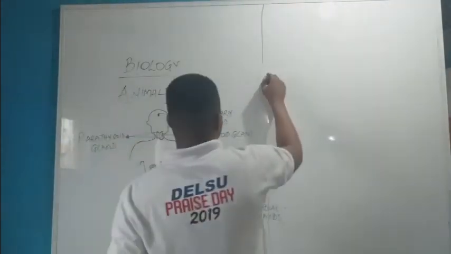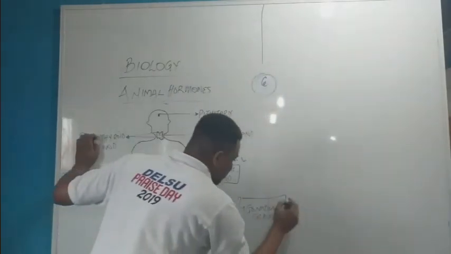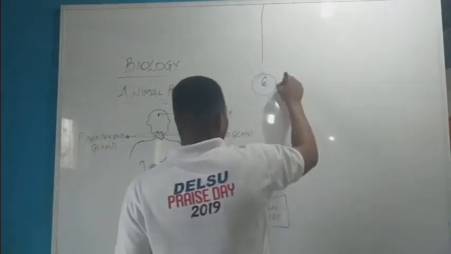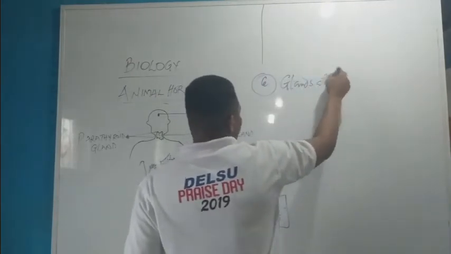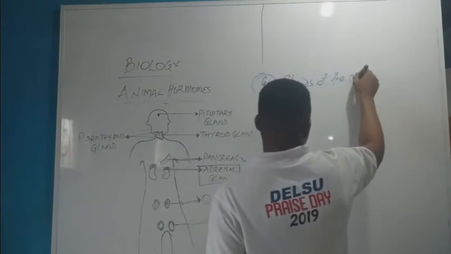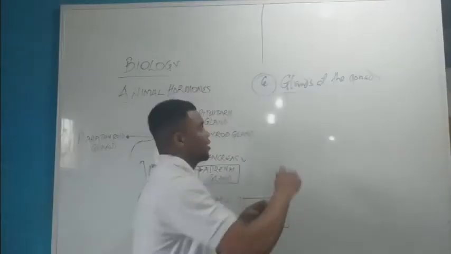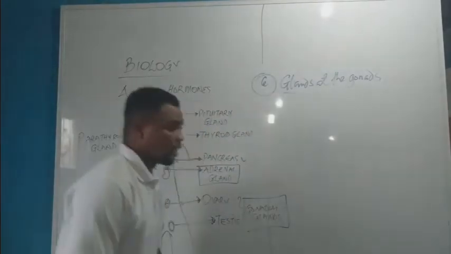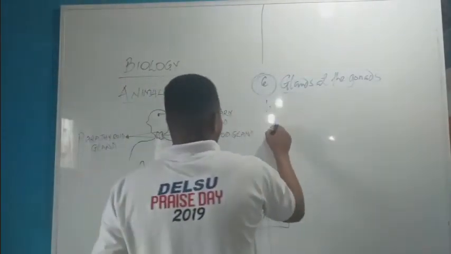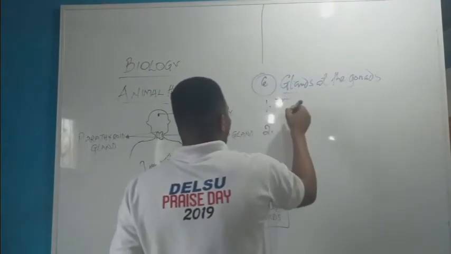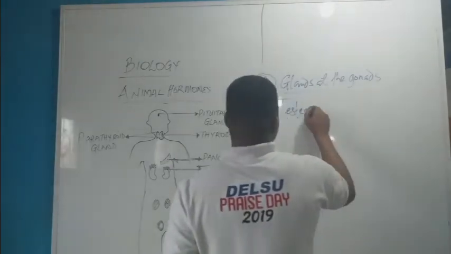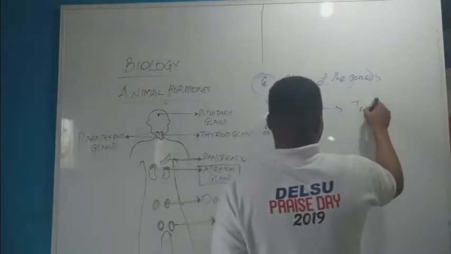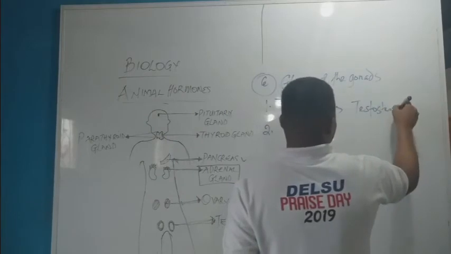Glucose. The last one we'll be looking at, which is number 6, is the gonadal glands, or we can call them the glands of the gonads. Now the glands of the gonads are divided into two. The first one is formed by the testes, which is the testosterone.